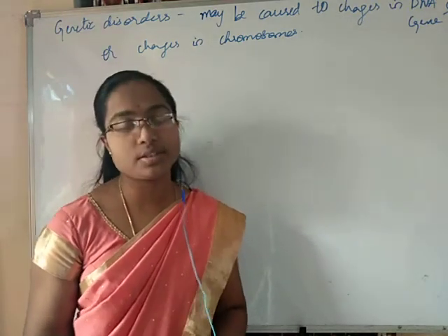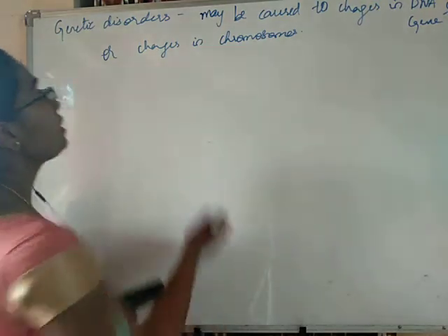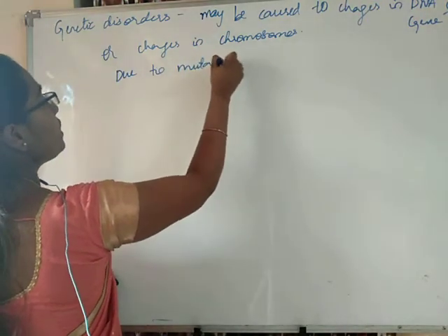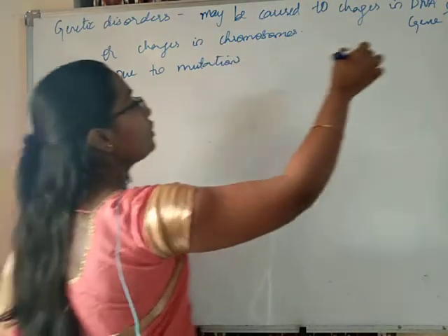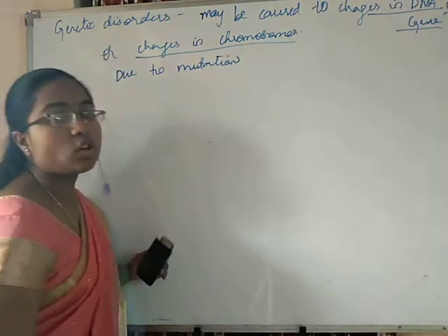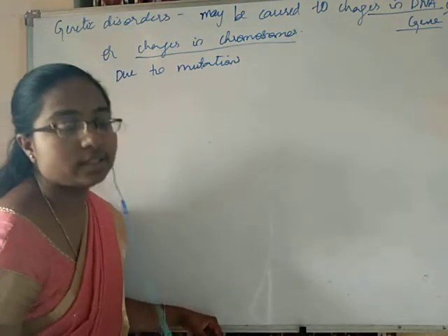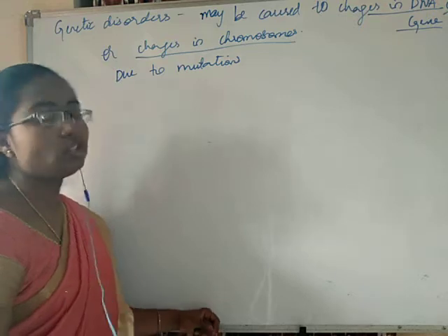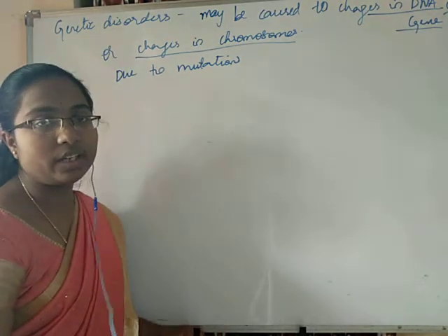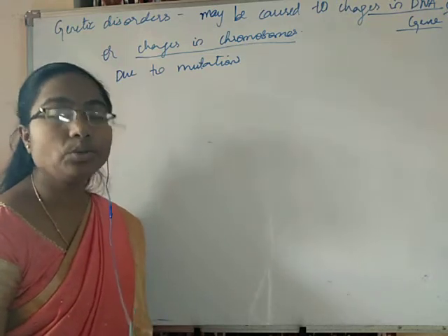mostly due to mutations, genetic disorders occur. Changes may occur in the DNA of a gene or changes may occur in the entire chromosomes, causing genetic disorders. Depending upon the changes occurring in the genes or in the chromosomes, these genetic disorders are mainly categorized into two types.